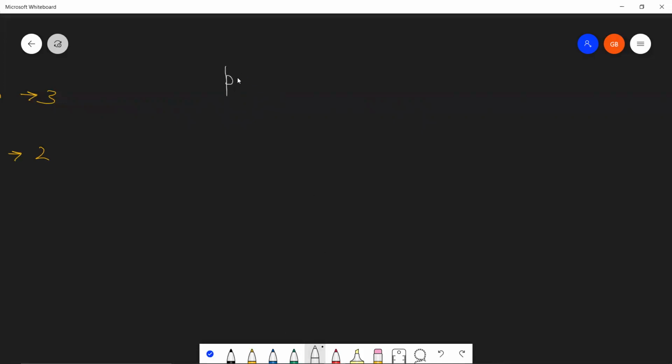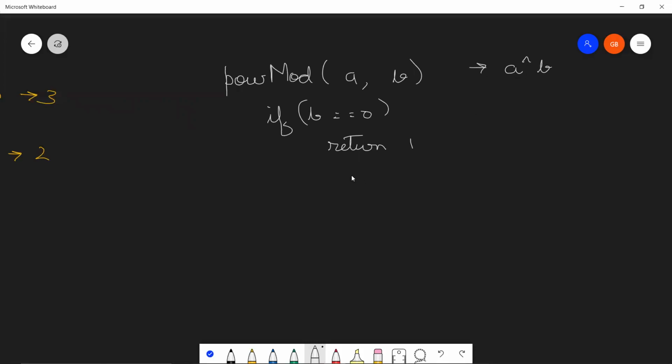So let's say that you have a pow mod function, right? Since we need to take mod at some positions, I'm naming it like that. It accepts A and B. Since it's pseudocode, I should not write the data type. Perfect. So you know the basic steps. If B is equal to 0, we are going to return 1. This function is going to calculate A to the power B, right?